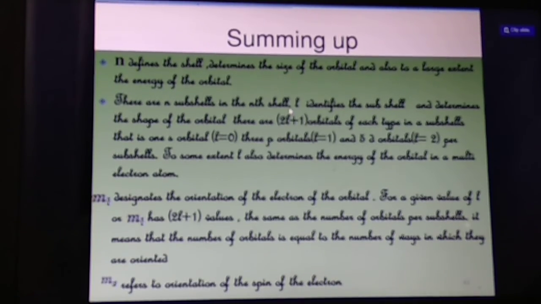I hope everybody understood the quantum numbers, de Broglie's concept, and the Heisenberg uncertainty principle. Today up to this, students. Next day we will discuss the next topic, electronic configuration.